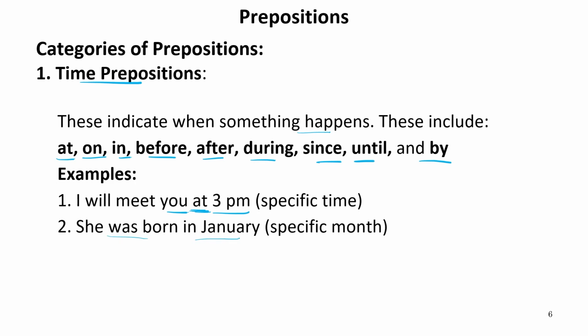She was born in January. Now, January is a month, a long period of time, and to show a long period of time we basically use "in". But for short time durations, we use "on". For example, on Wednesday, on Monday, on 15th August, on a particular date. For example, she was born on 20th February.